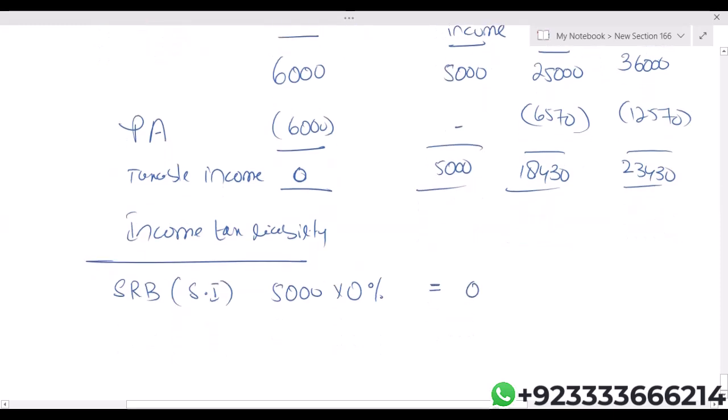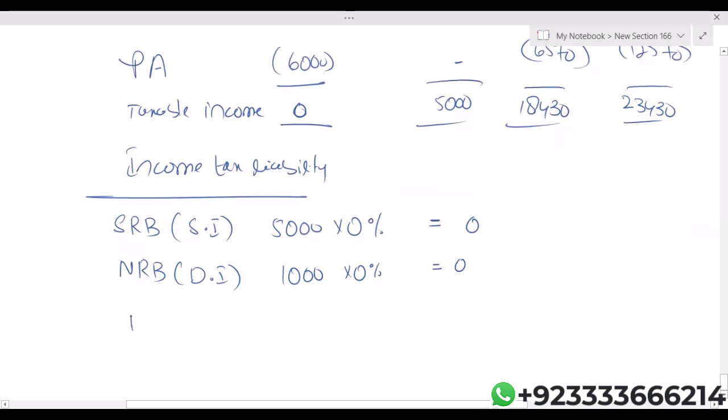Now, dividend income, obviously, nil rate band 1,000. So 18,430 minus 1,000, I'm getting 17,430 into 17,430.